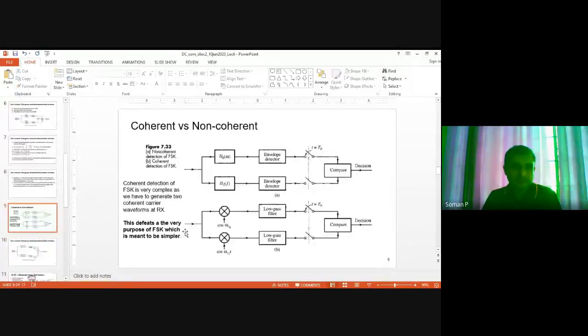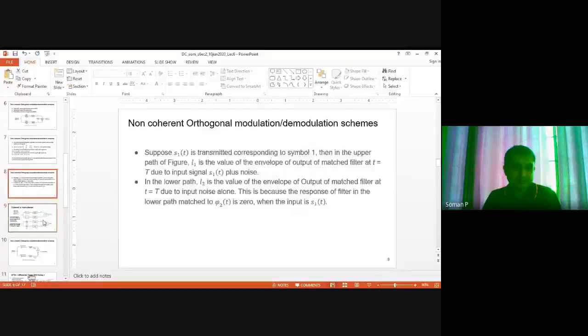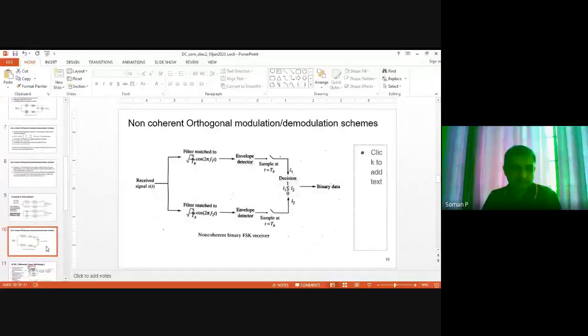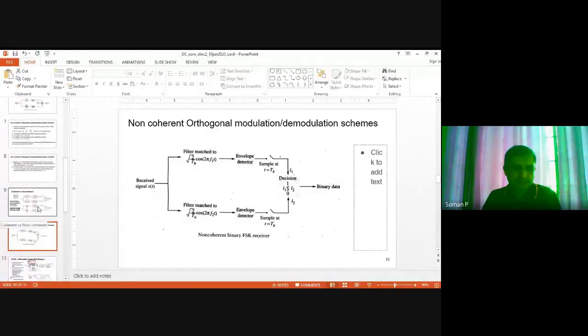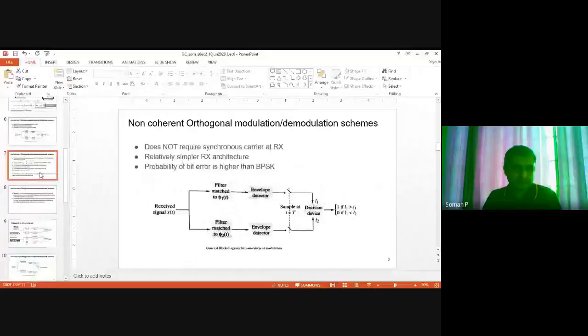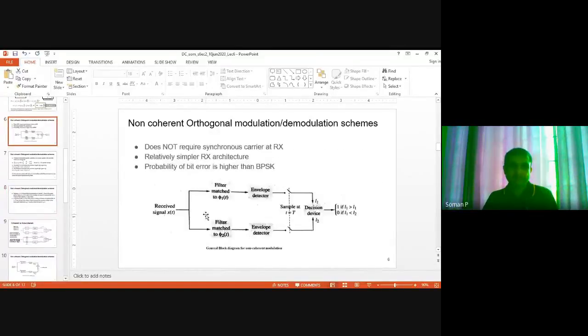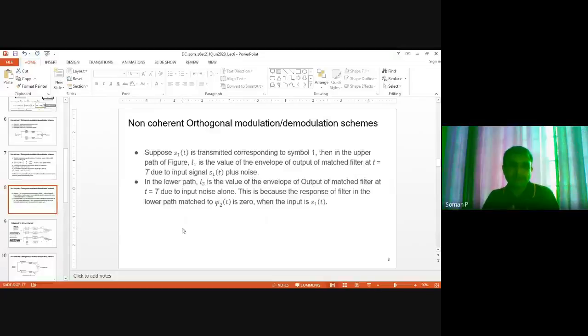Now this is regarding the receiver. Okay, receiver, what will we do? Just simply explain what I have just explained in this slide. The receiver operation is explained here. You can just read through and let me know if you didn't understand.